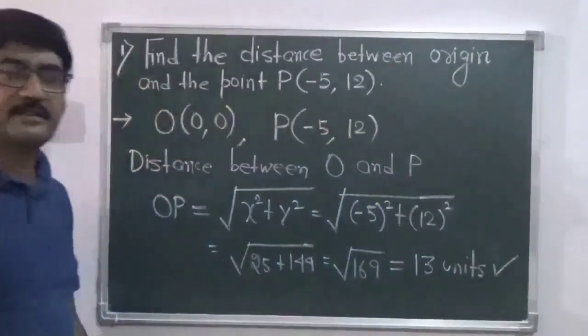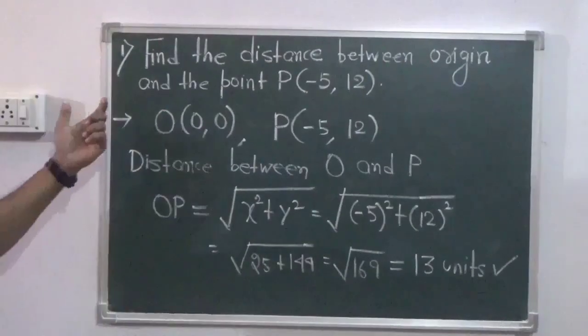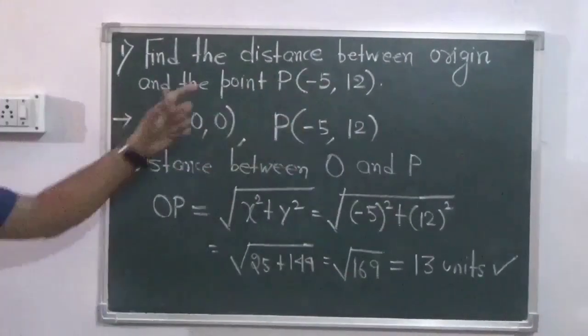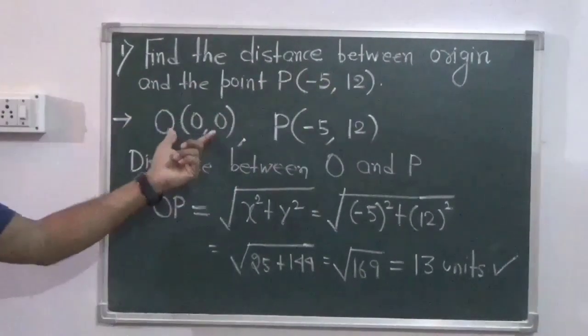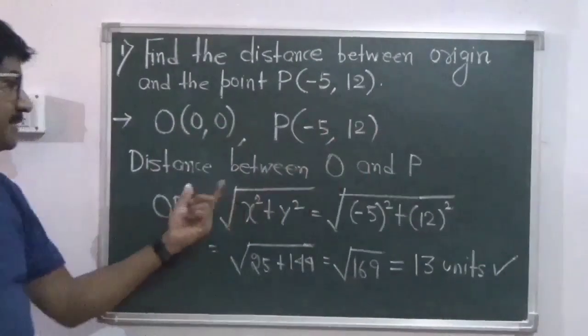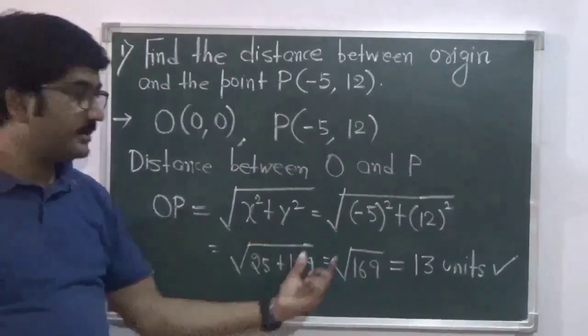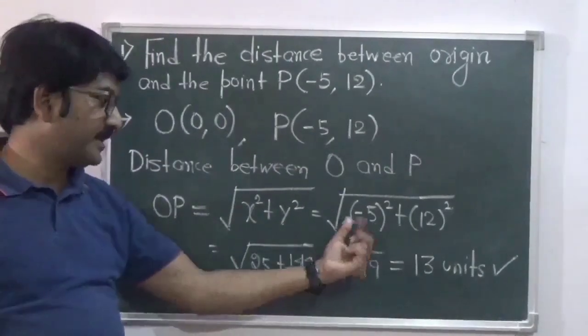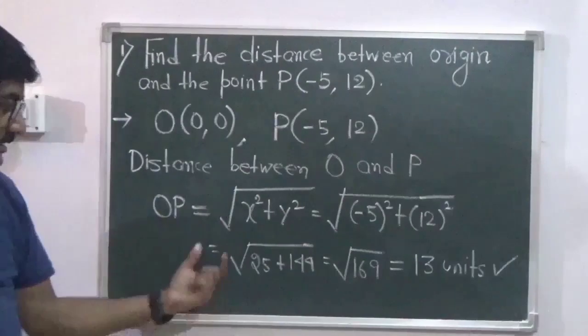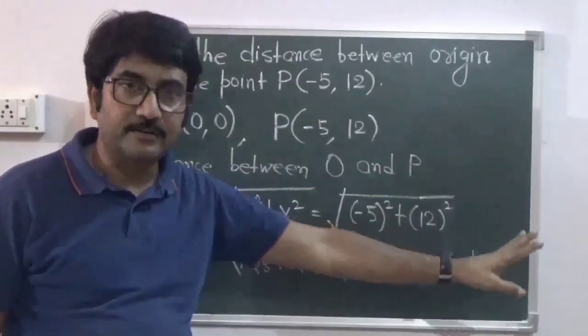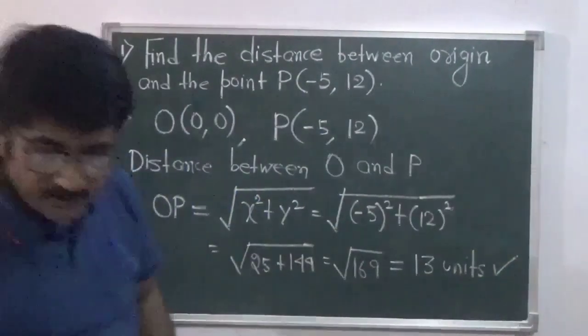So it is a very simple question. Here the question was to find the distance between the origin and the point (minus 5, 12). So the origin is taken as (0, 0), P is (minus 5, 12). The distance between the origin and the point P is given by root over x square plus y square. We substitute the value of x as minus 5 square plus 12 square. We get the final value as 13 units. Okay. Now we move on to the next question.